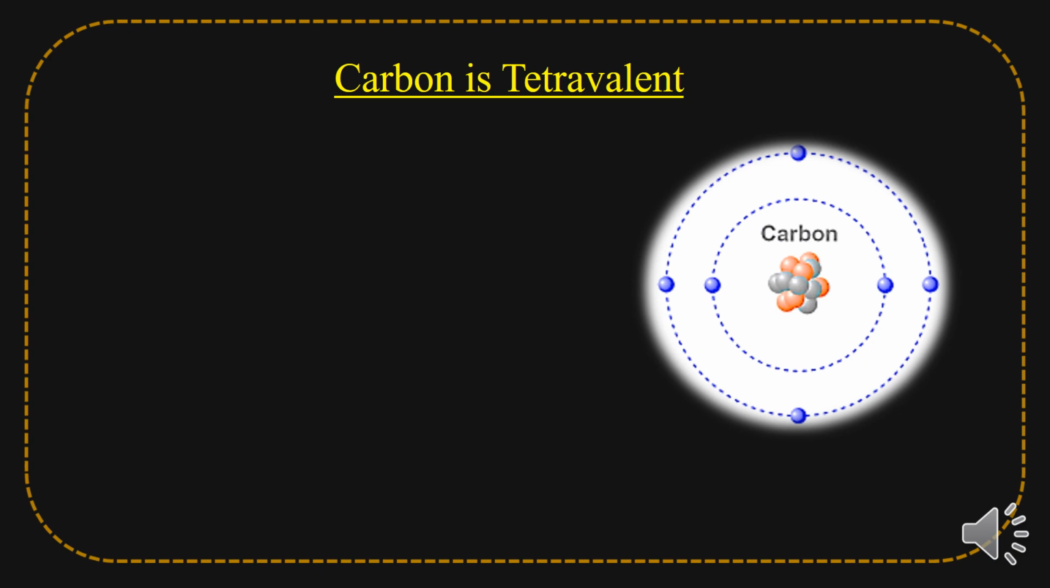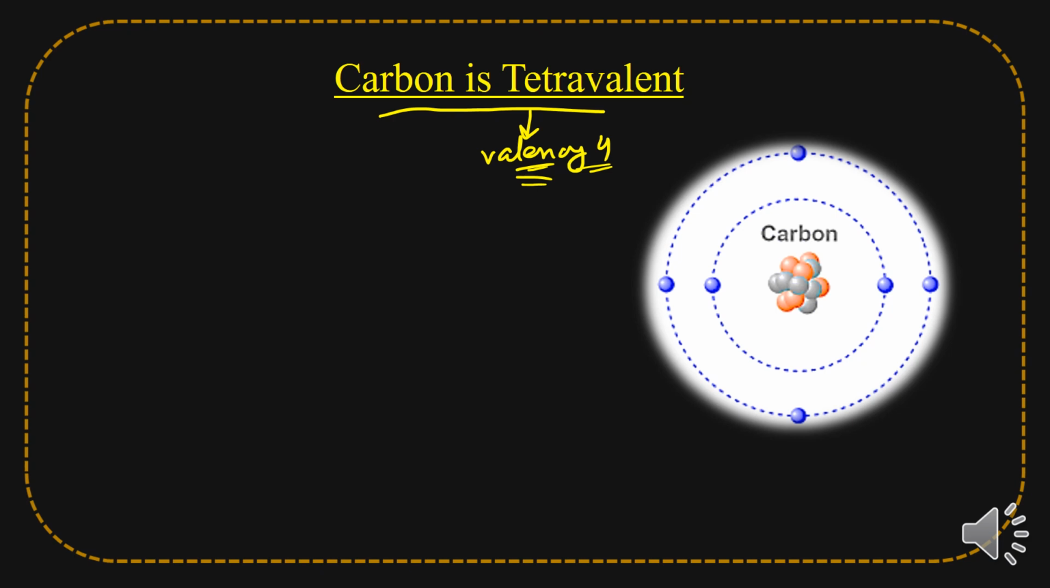So carbon is tetravalent. We have an overview of what tetravalent means. Valency is 4. We have already learnt about it in the earlier session. So what does tetravalency mean? We have studied it. So let's discuss how carbon gains tetravalency, or how carbon gains valency 4.